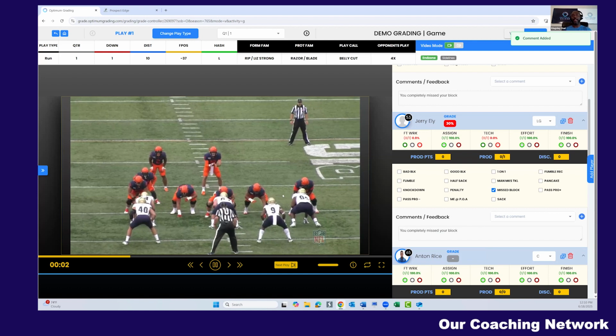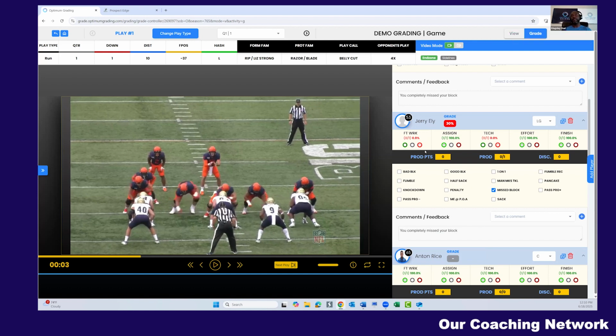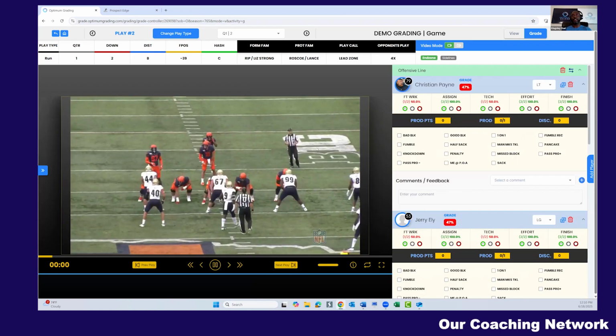This software right now is tracking everything. If you notice that I clicked on negative footwork or minus technique, there's a cut-up automatically being created at that point for the coaches, so they don't have to go back and find this information. When coaches are done grading, literally it's just radio buttons, check boxes, comments. They move on to the next play, right? It carries the players over to the next play.